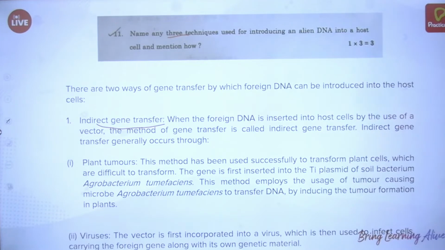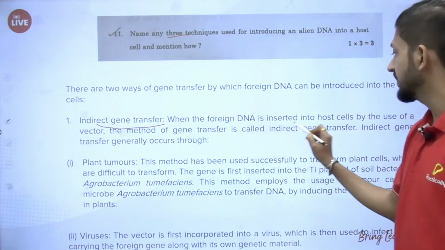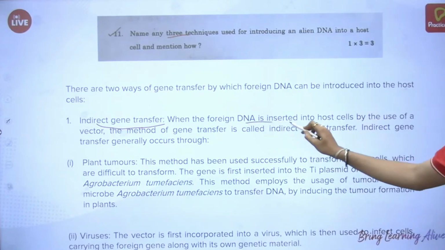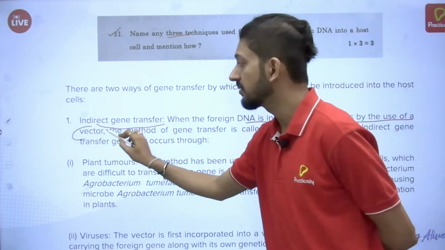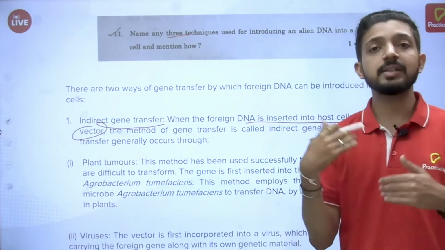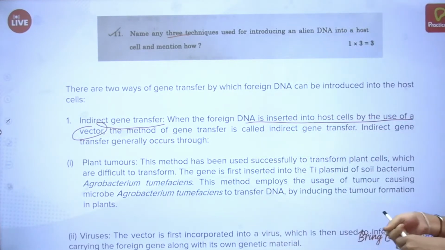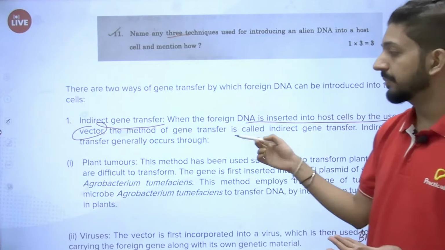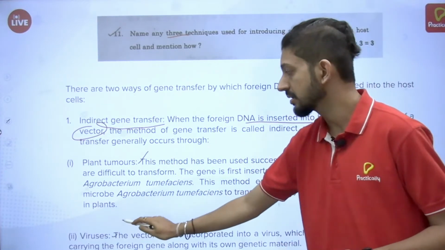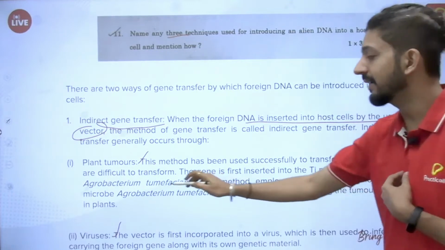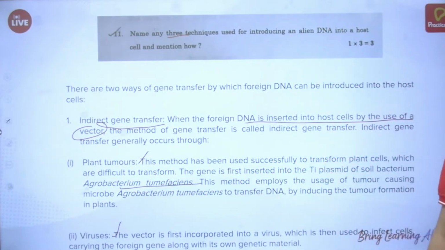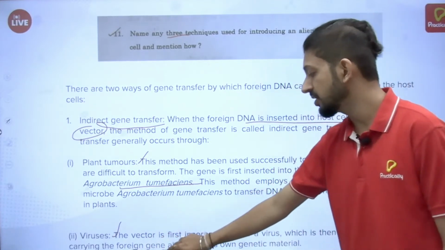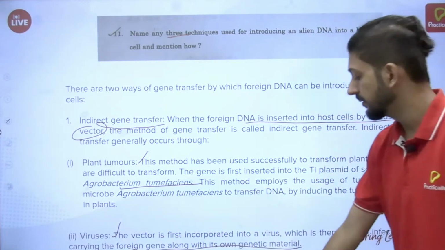In this, the gene transfer is indirect because the DNA is inserted into the host cell by use of a vector. So a vector is like a vehicle. That's why it is an indirect way of gene transfer. It can happen through plant tumors or viruses. Agrobacterium tumefaciens is very commonly used for plants, and viruses are used to carry the foreign gene and then infect the cell with their own genetic material.